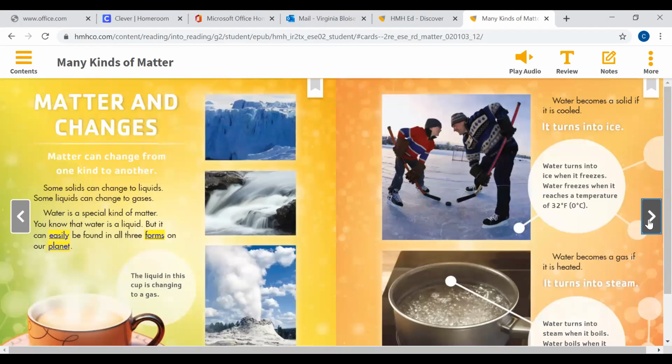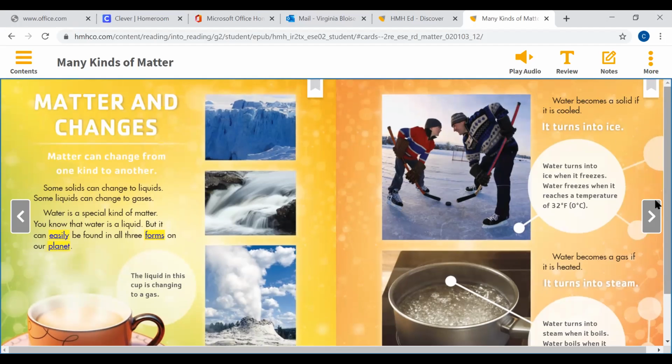Matter and changes. Matter can change from one kind to another. Some solids can change to liquids. Some liquids can change to gases. Water is a special kind of matter. You know that water is a liquid, but it can easily be found in all three forms on the planet. The liquid in this cup is changing to gas.